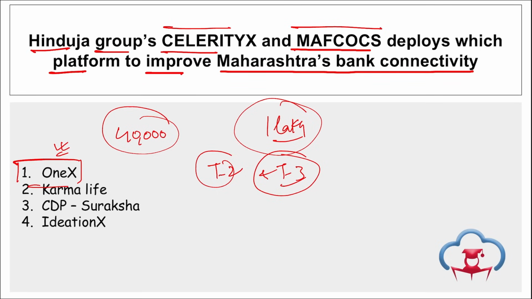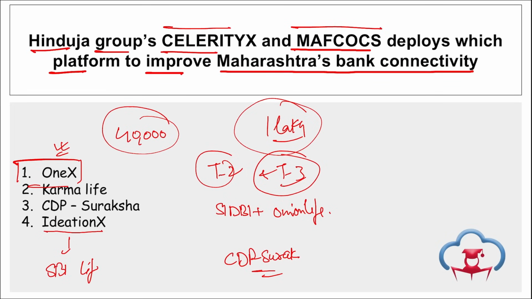The next, remember SIDBI and Onion Life have partnered to provide microloans to gig workers. Then the Ministry of Agriculture and Farmers Welfare has introduced CDP Suraksha, a digital platform that will disburse subsidies to horticulture farmers. And Ideation X is introduced by SBI Life to inspire insurance innovations among young individuals. Take a note of this.